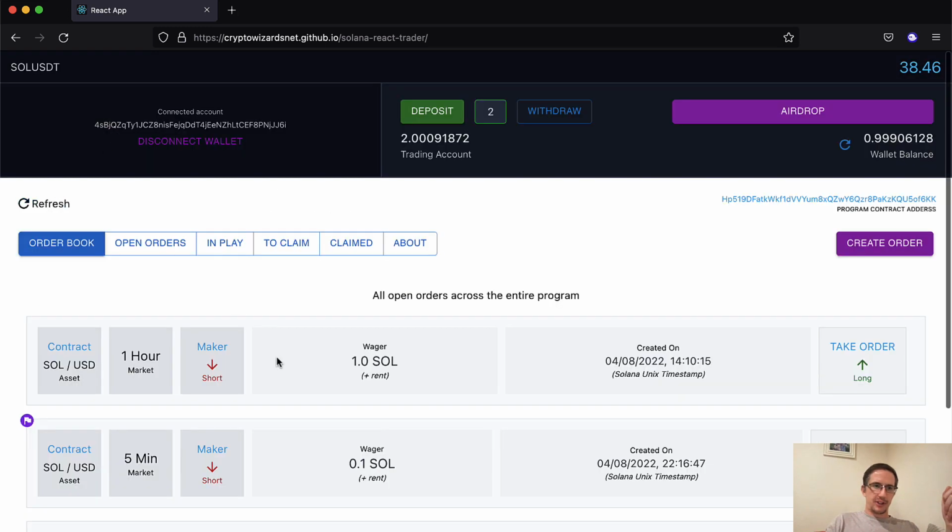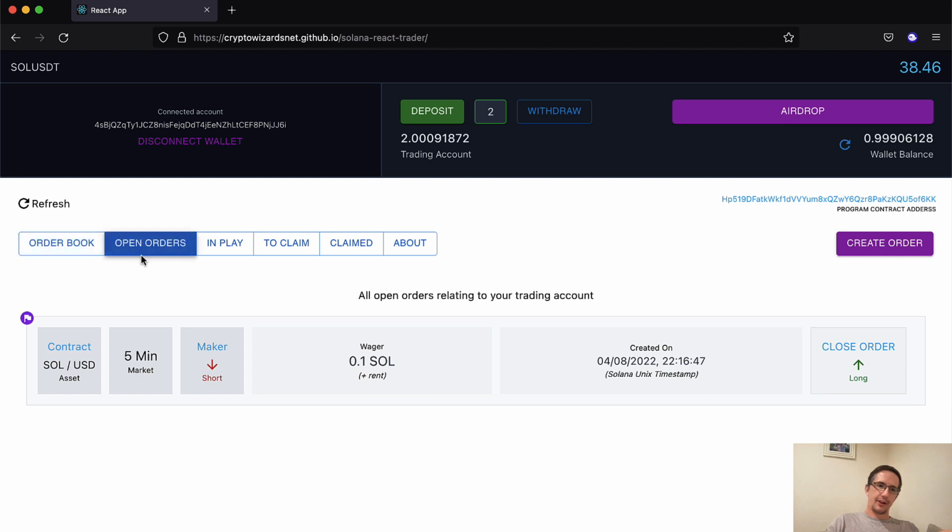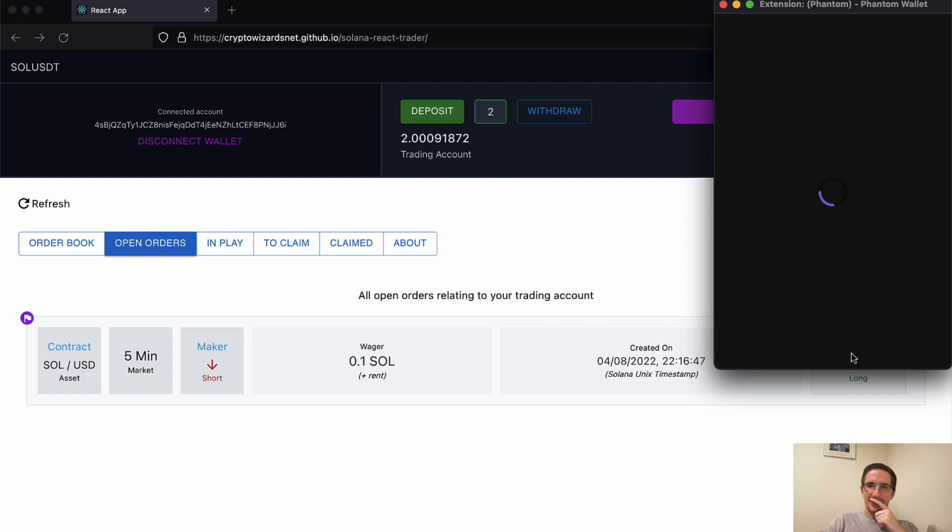If I go and refresh the order book, now you can see here's my order. The reason I know it's my order is it's got this purple flag. Tells me that's my order. If I go to open orders, it filters out everyone else's and just shows me mine. Now let's say I've changed my mind actually and I go, oh no, I've changed my mind. I'm just going to close that order.